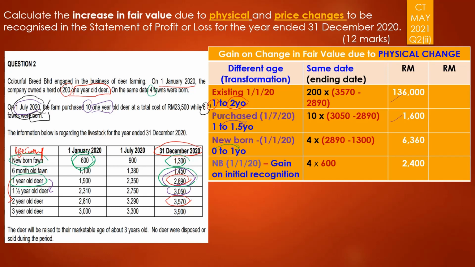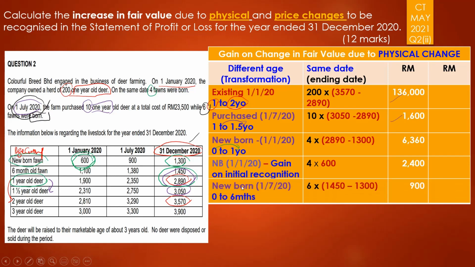Now, by the end of the year, the newborn will be 6 months, because 1st of July up until 31st of December, it was just 6 months. So we will start with the first one, from newborn to 6 months. You will take the price on 31st of December, this one here, 1003, versus the one on 31st of December for the 6 months.